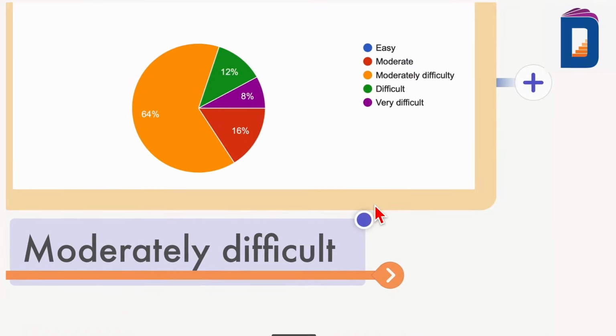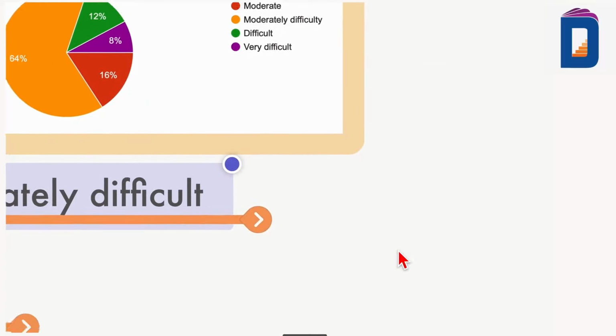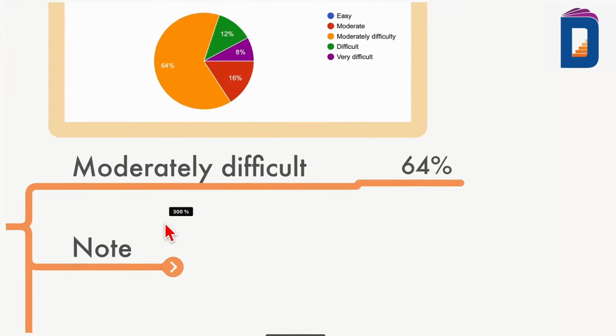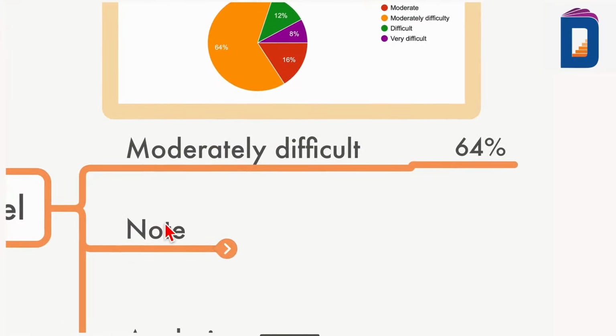So you can approximately say that 75% plus students said it is in the range of moderate to difficult. But definitely, 64% students said that it is moderately difficult. Which means it was neither difficult nor easy.